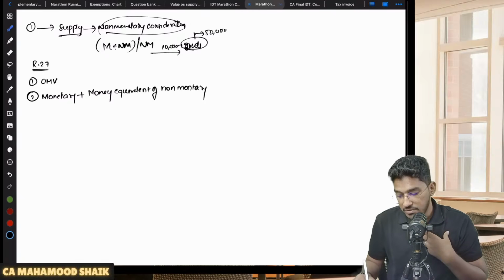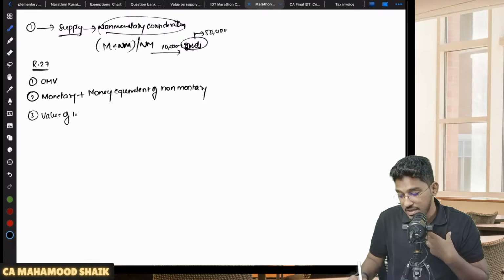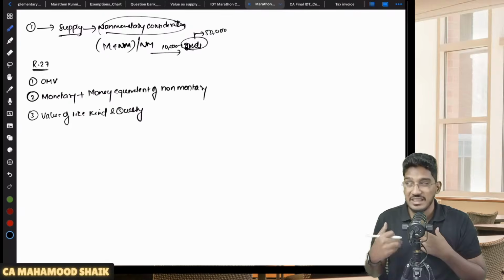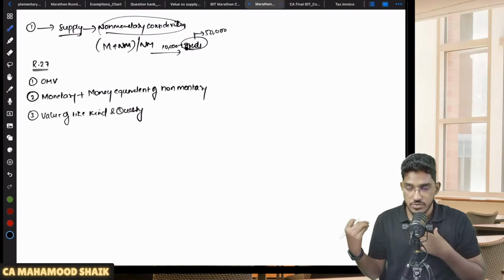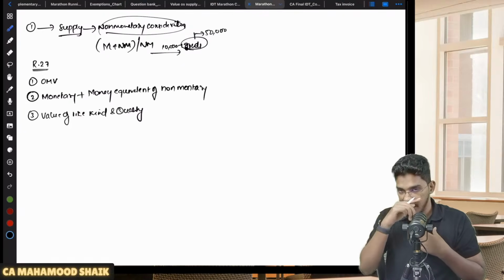Sir, if even the money equivalent of the non-monetary consideration is not available, then in that case, the value should be value of like kind and quality. For the goods or services you are supplying, you have to take the value of goods or services of like kind and quality, and that will become the value of supply.